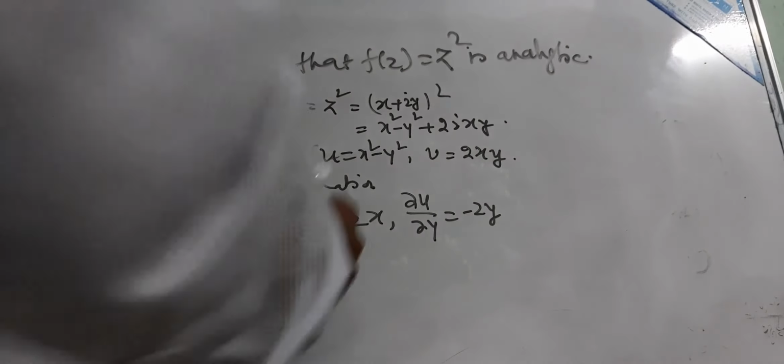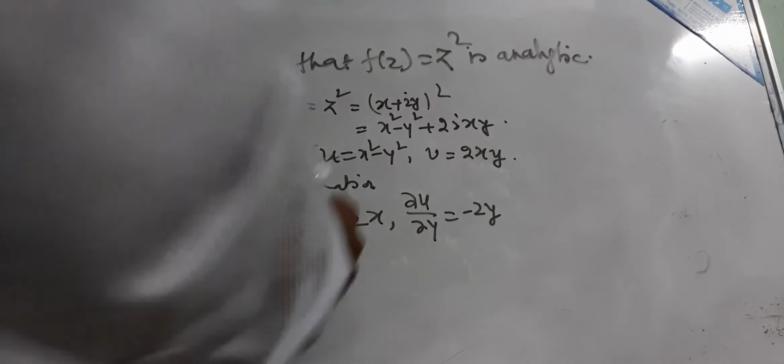This we'll discuss in electrostatics or harmonic functions, but in complex variables, how does Laplace's equation come? Let us take the function f(z) = u + iv, and it is an analytic function. Analytic function means the Cauchy-Riemann equations are valid.